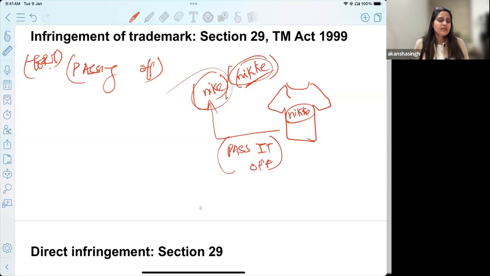Okay, so the beauty of the Trademark Act is that it's not like the Copyright Act, where you have ownership for 60 years. Here you have ownership for 10 years, and you can continuously renew it, and there are other terms and conditions to that. At the same time, even if your trademark is not registered, there is a common law remedy.